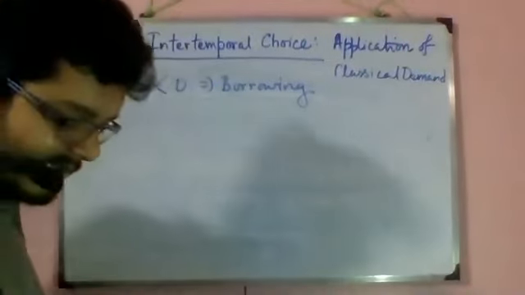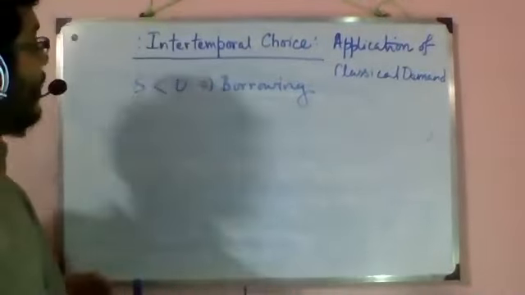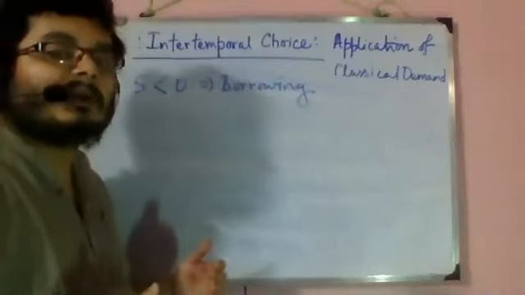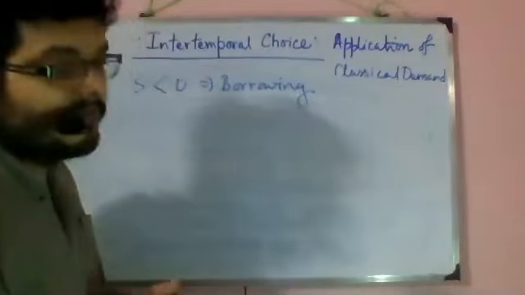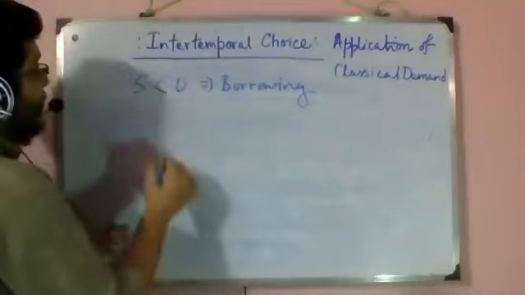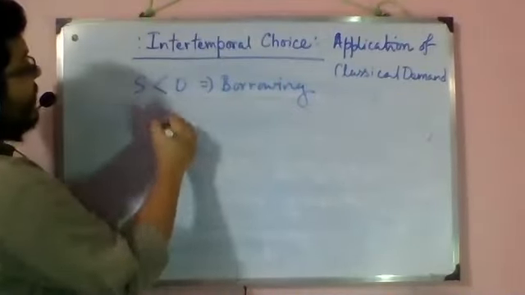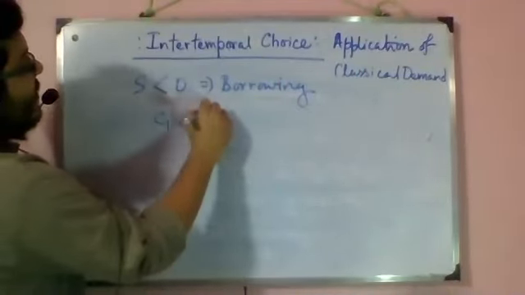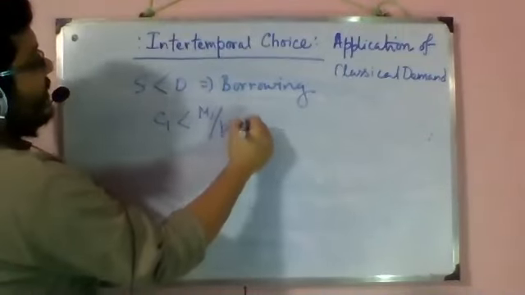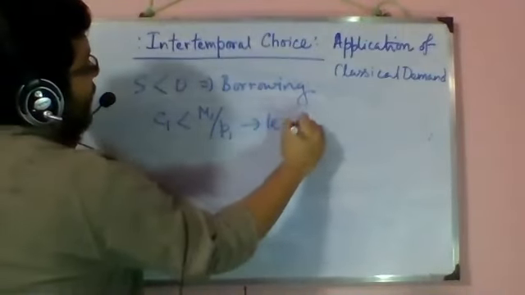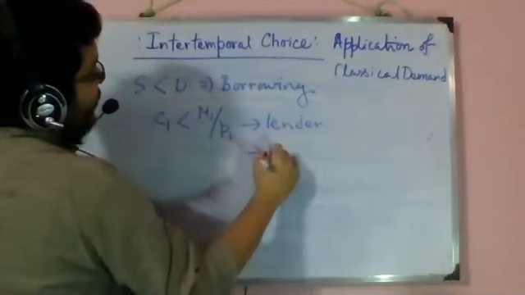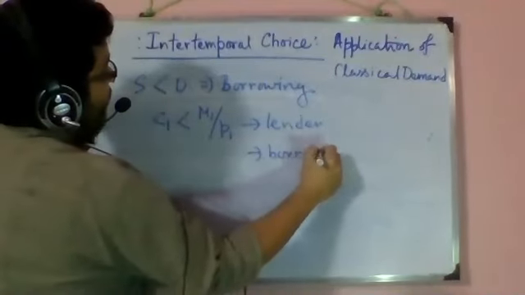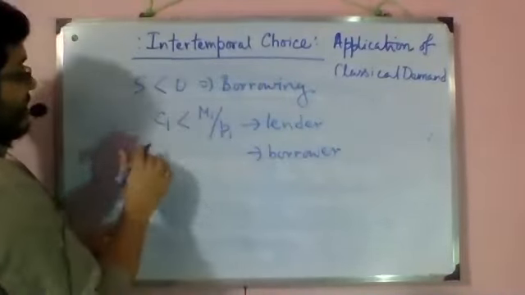So when someone is lending, that means that individual is not going to the full extent of consumption in period 1. So that person's C1 will be less than M1 by P1. This is for a lender. And if a person is borrowing, then he is going an extra mile.